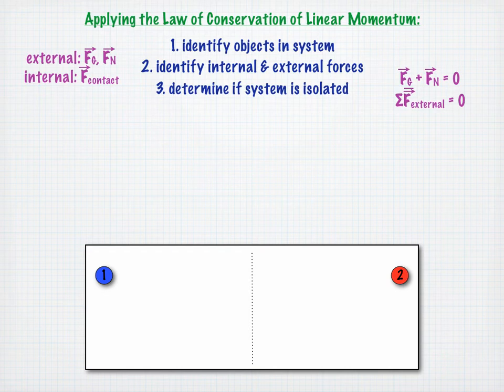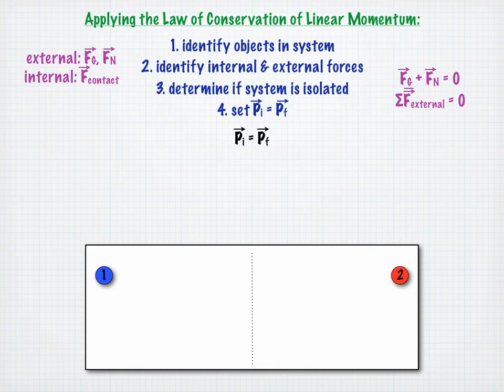Next, we set the total initial linear momentum of the system equal to the total final linear momentum of the system. Total momentum is given by capital P. So P initial is the total linear momentum before the collision, and P final is the total linear momentum after the collision.